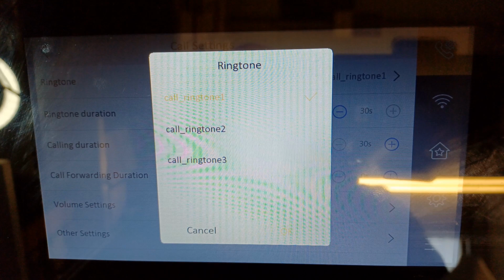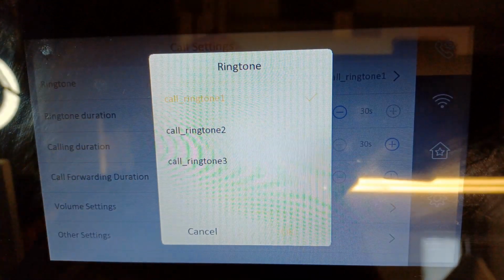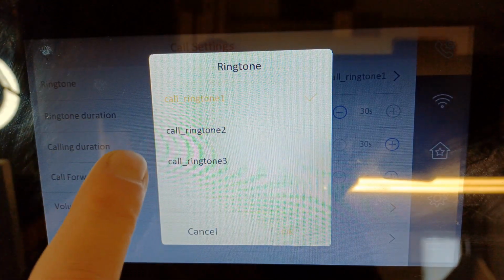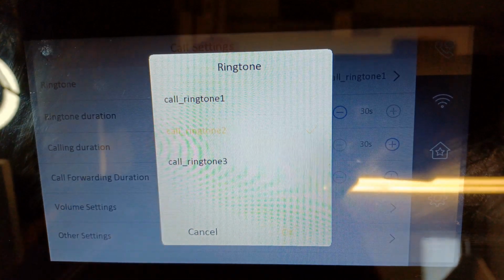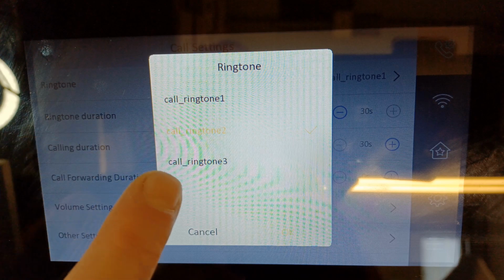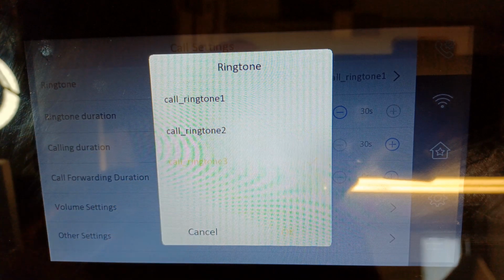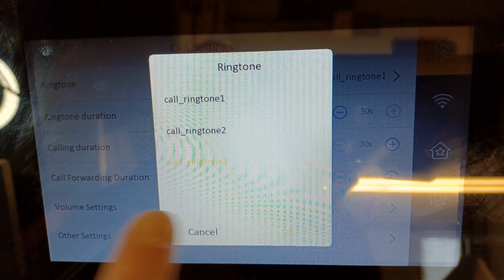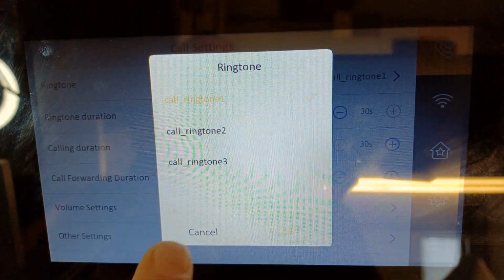It comes with 3 ringtones. Pretty standard. Ringing number 2. Will definitely drive me crazy after a while. And a little bit annoying. But anyway, that's how you select your ringtones.